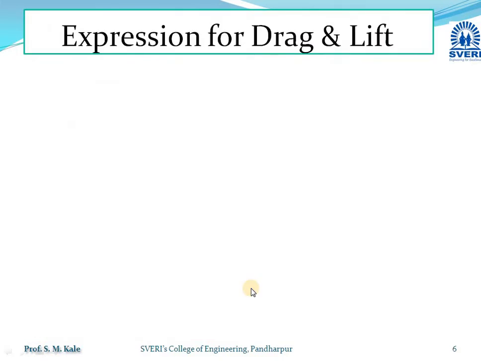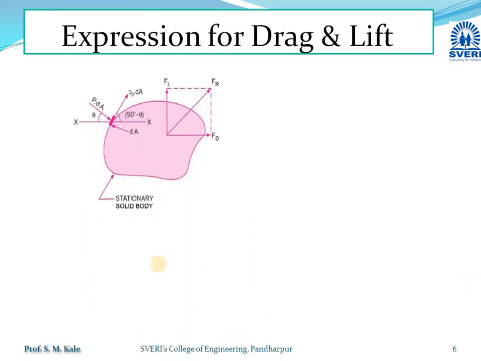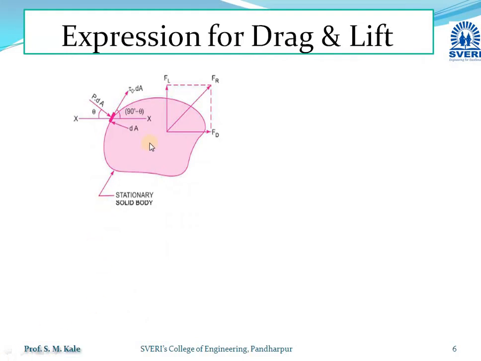Are you ready? Now we are going to see the derivation for obtaining the values of drag force and lift force. For that purpose I am going to consider an arbitrary shape body. Suppose this is an arbitrary shape stationary body, and A is the total area of that body. If I immerse this stationary body in a flowing fluid, you can observe the direction of the flowing fluid, which has a uniform velocity u, passing over the stationary body which has the area A.